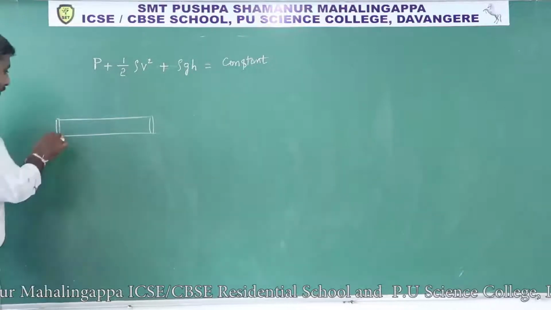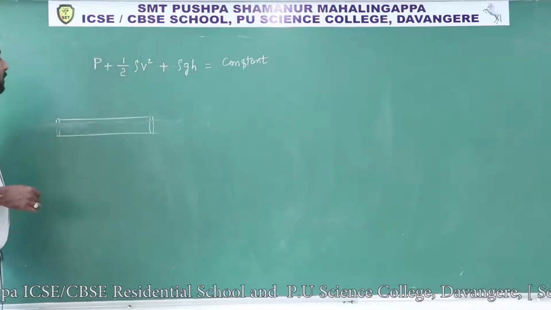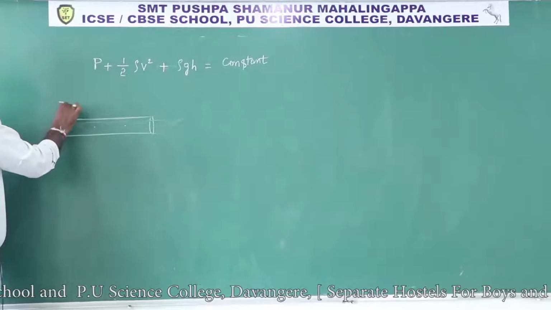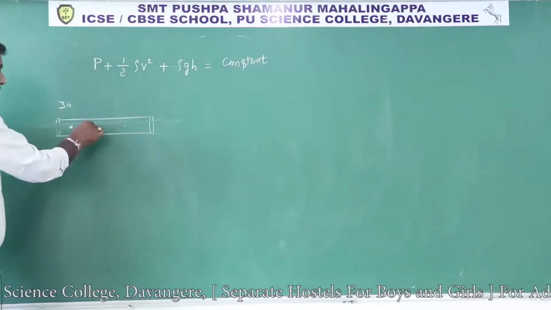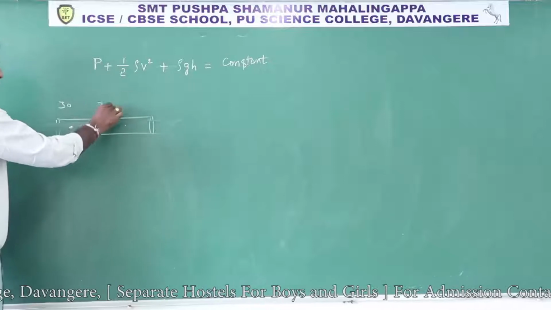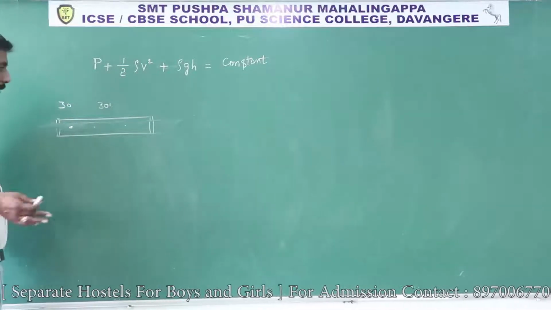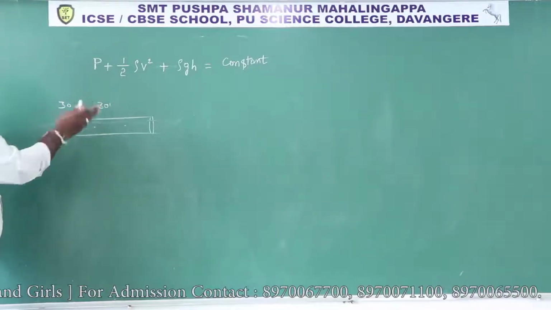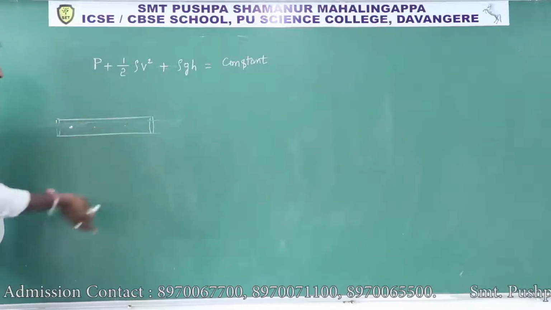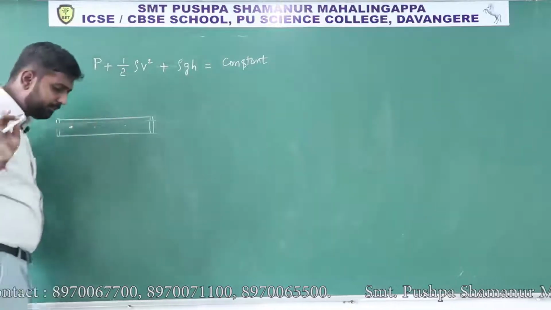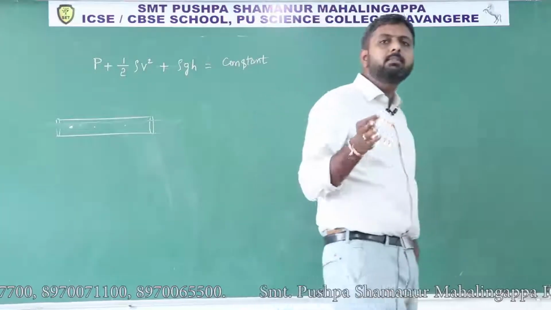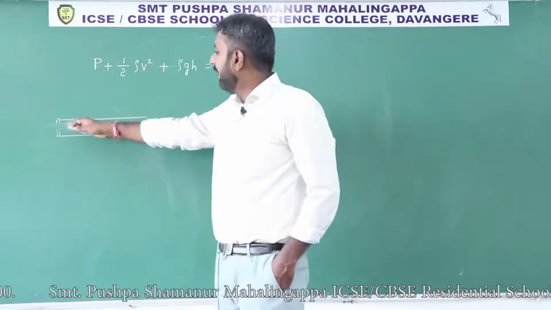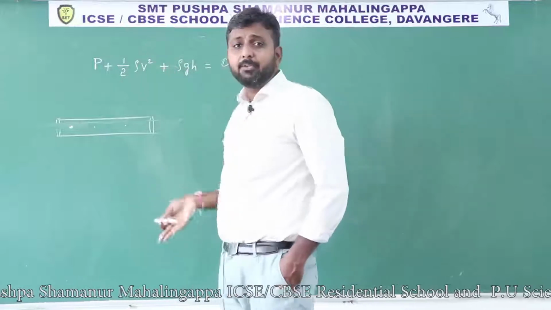if fluid is flowing, at any point you consider, the sum of energy is 30 units, which means at every point you get the total energy as 30 units. That means the total energy remains constant at every point in a flowing fluid. Why? Because at every point we have the same area of cross section, which means the velocity does not change, and kinetic energy per unit volume remains constant.